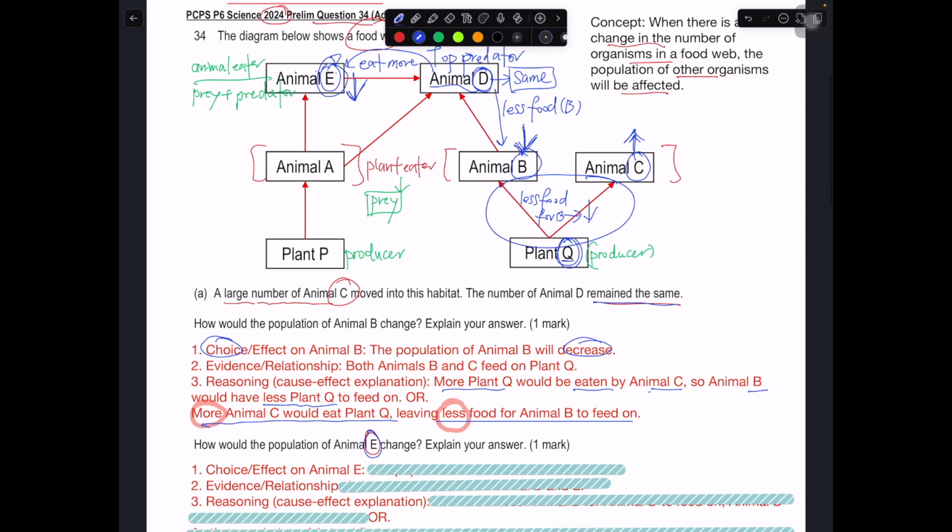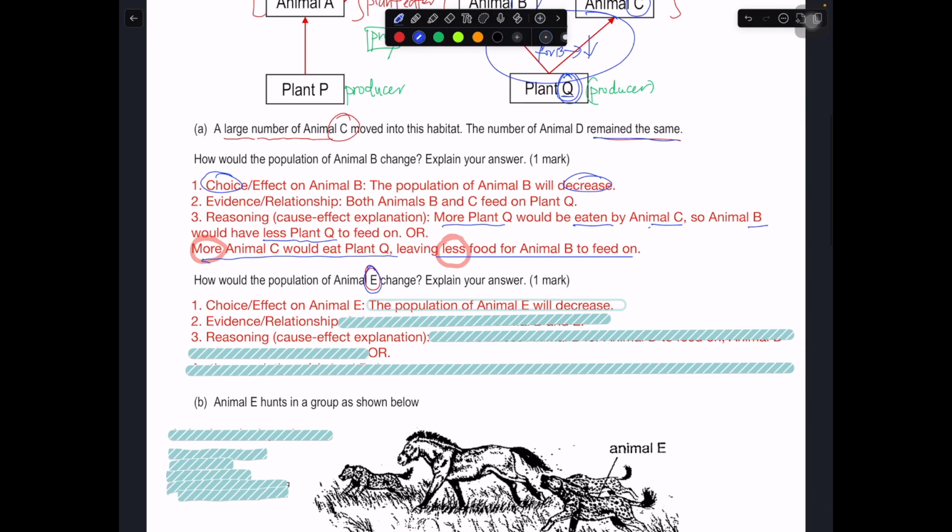Okay, so this is how you can write your answer. Okay, the population of E will decrease. Okay, that's the idea that D will feed on both B and E.